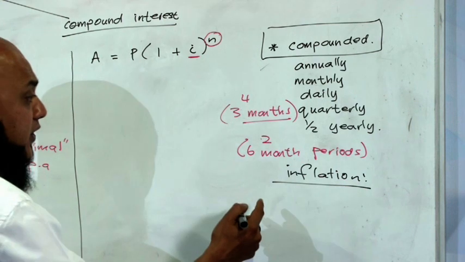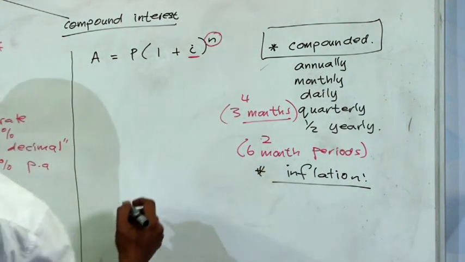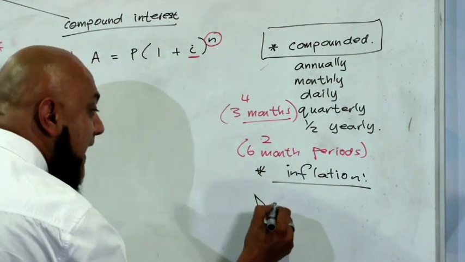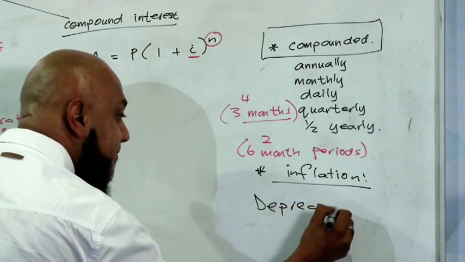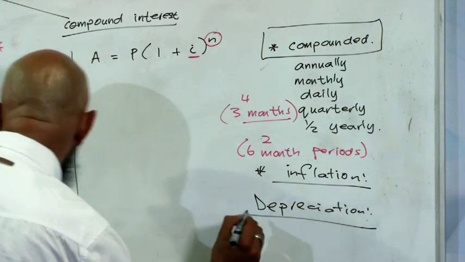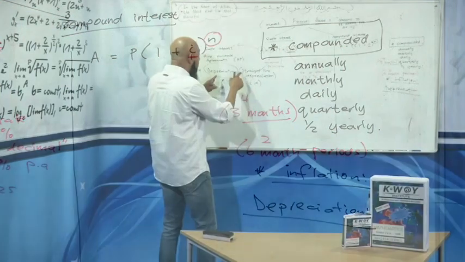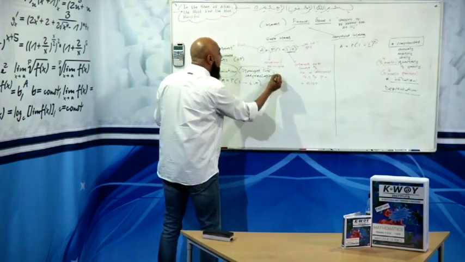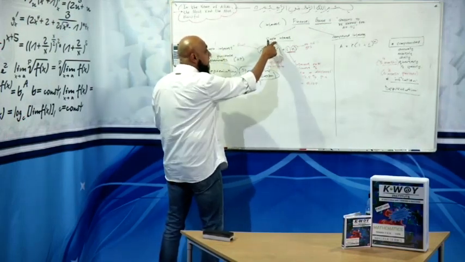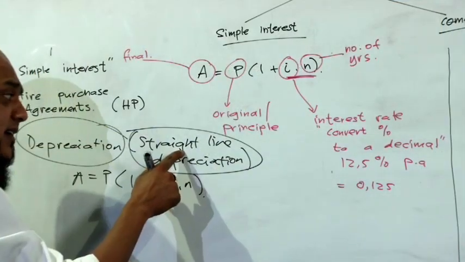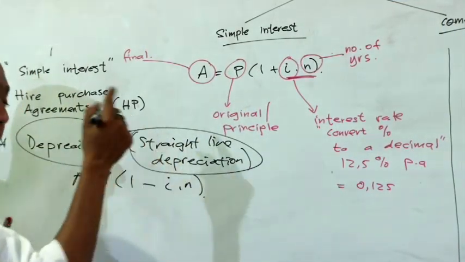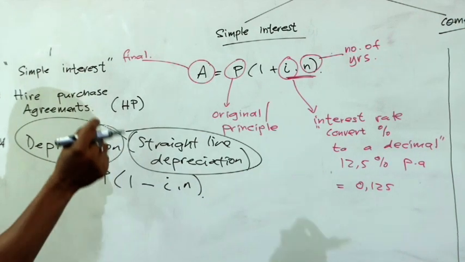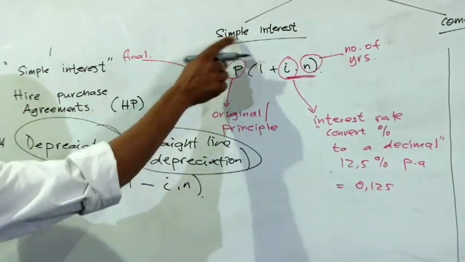We also use it for depreciation. But what type of depreciation? Now we said for straight line depreciation we use simple interest. When the question says an item is depreciating according to the straight line method, then we use simple interest.